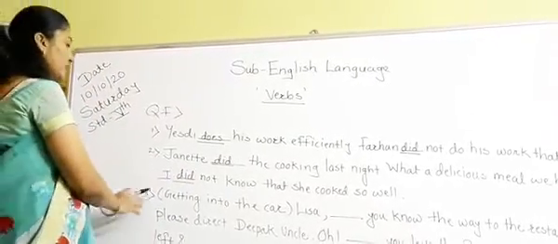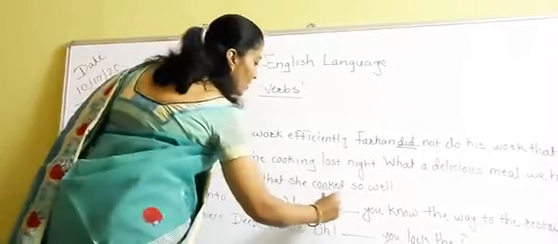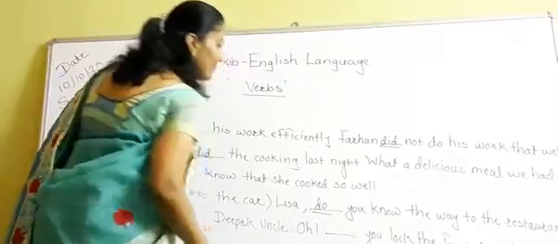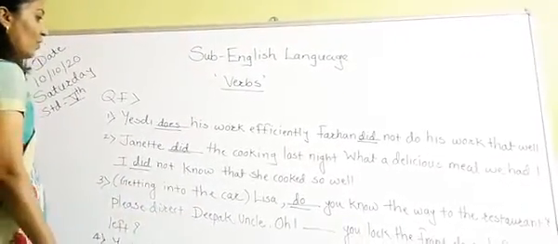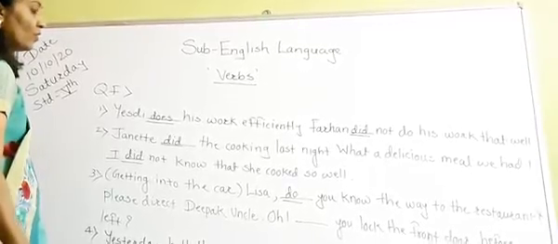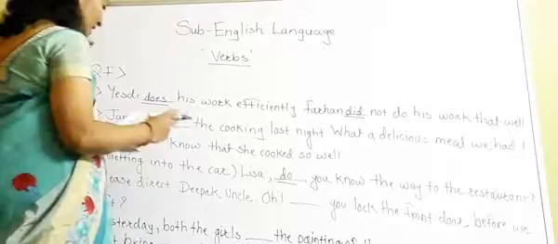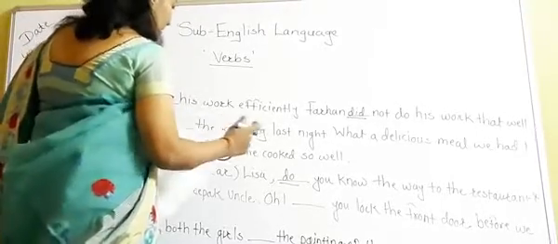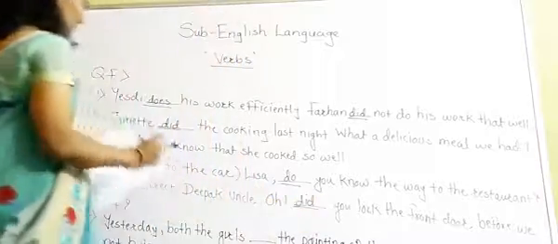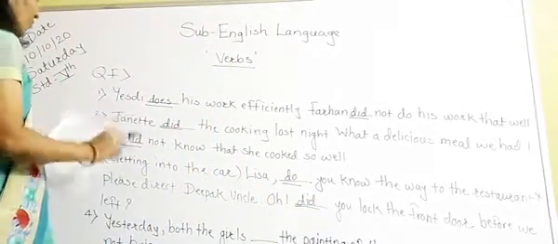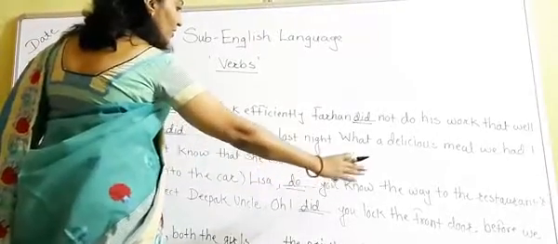Now see the third one, getting into the car. "Lisa, dash dash you know the way to the restaurant? Please direct Deepak uncle. Oh, dash dash you lock the front door before we left?" So we will write here do for the first: Do you know the way to the restaurant? And in the second fill in the blanks, again did: Oh, did you lock the front door before we left?